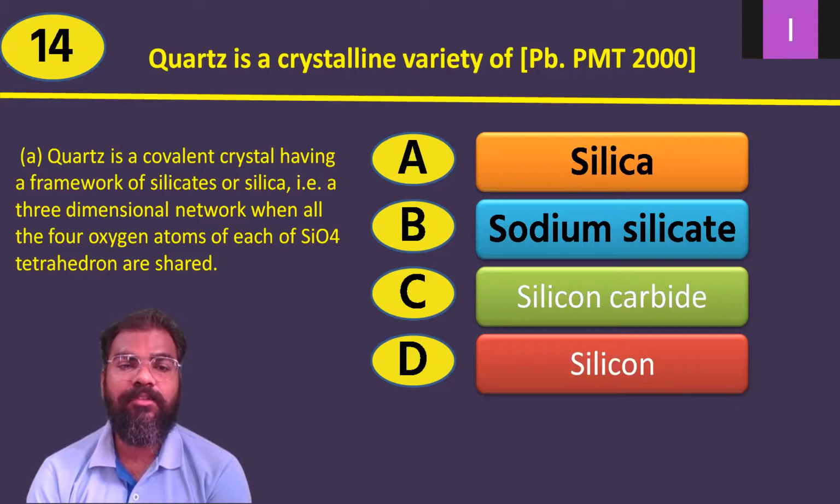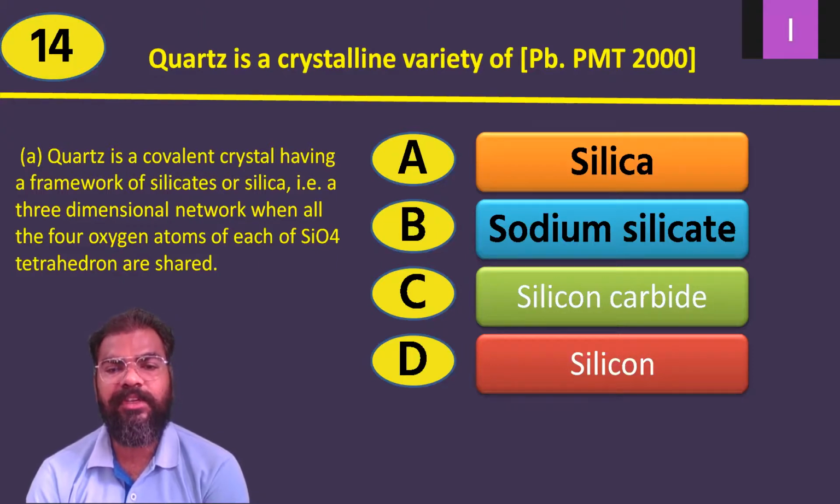Quartz is a covalent crystal having a framework of silicates or silica, a three-dimensional network in which all four oxygen atoms of each SiO4 tetrahedron are shared. So option A, silica, is the correct answer.